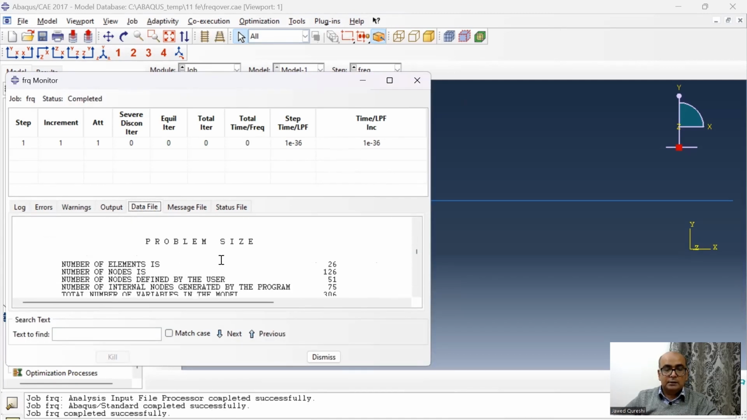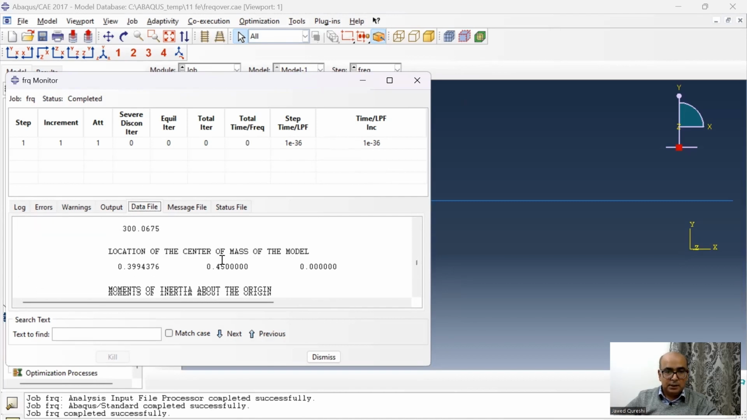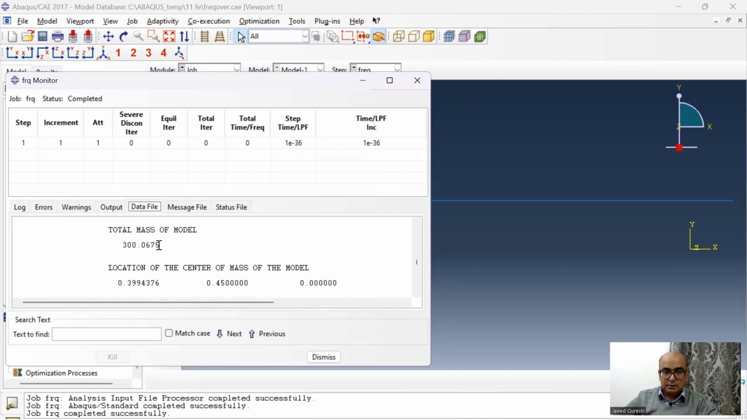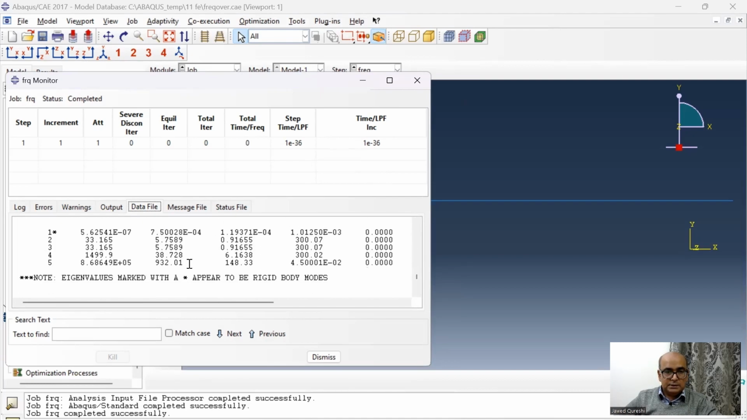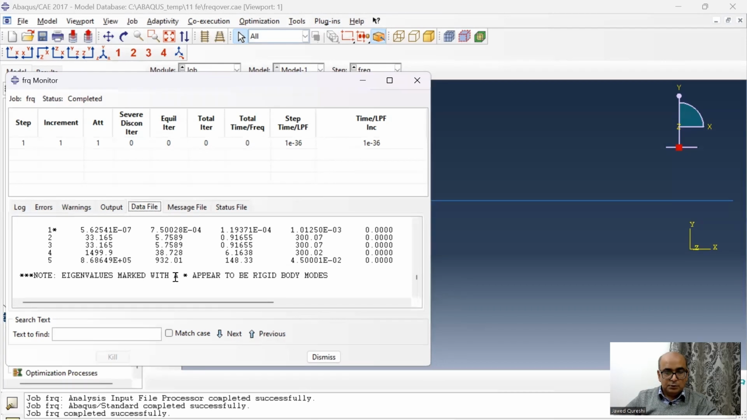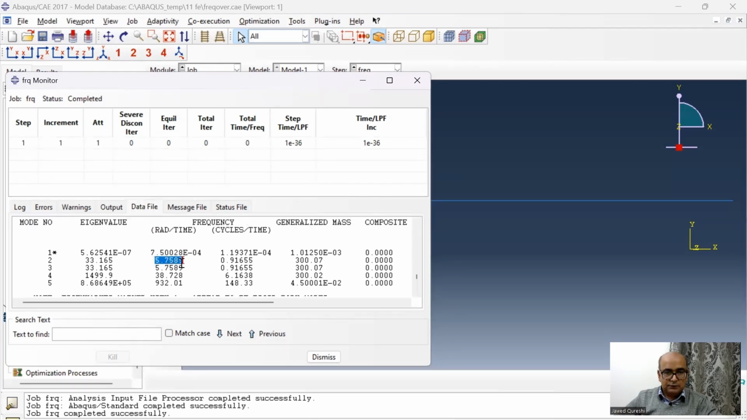First thing I want to check, I want to see the overall mass of the structure, which should match the mass which I have provided, 300.0. It is absolutely fine. And then I will check the frequencies. So first mode is rigid body mode. I will start from here. The angular frequency is 5.7, and frequency in cycles per second is 0.92. So remember these two values. Let us see if we can obtain these values from analytical solution.